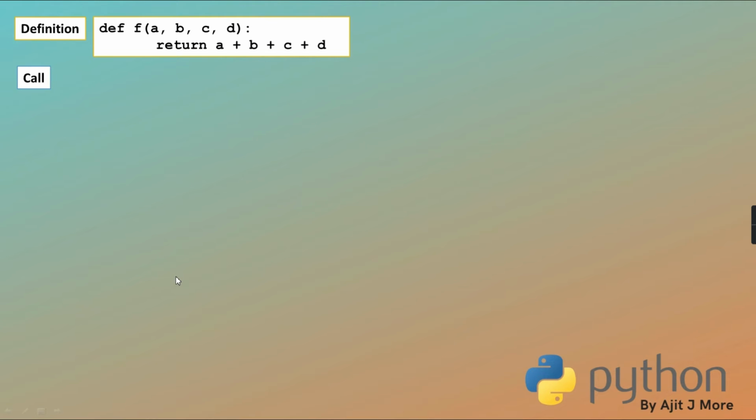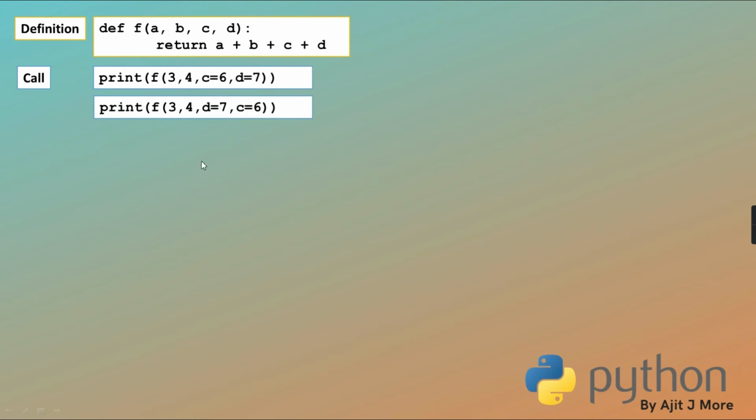They are all going to generate the same result. See here, first, the first two values are only values, so there is a 1:1 correspondence by position: 3 with A and 4 with B. And here you have mentioned which parameter each value is for. So 2 positional, 2 keyword.